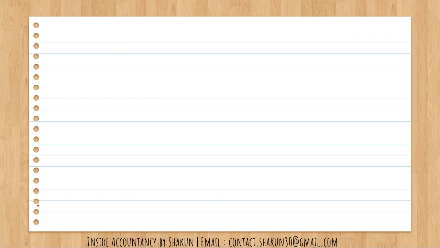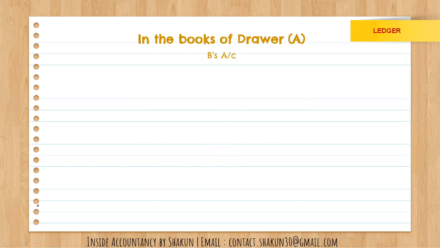Now in this question you were also asked to prepare ledger accounts. So in case of ledger accounts I have prepared only the drawer and drawee account in the books of each. So in the books of drawer A, you have to remember that A's account will not be there. We don't maintain our own account in our books, right? So in the books of A we maintain the account of B, and in the books of B we maintain the account of A.